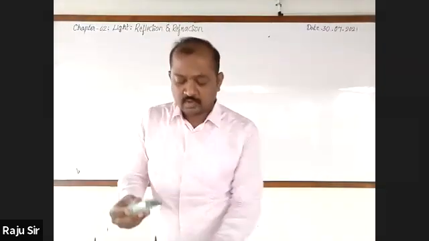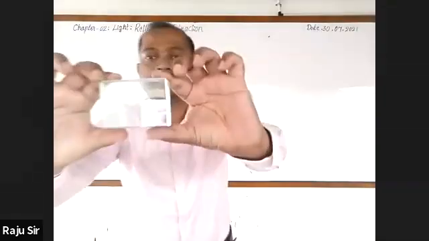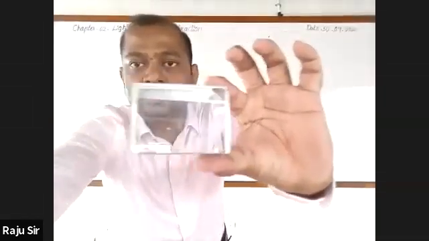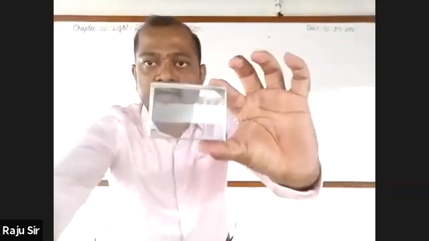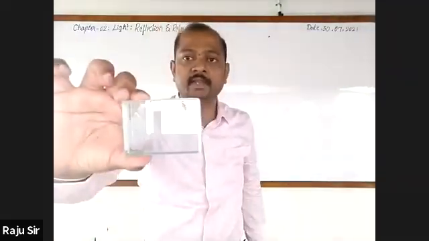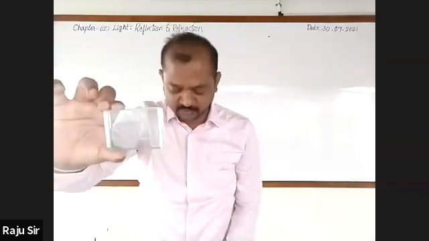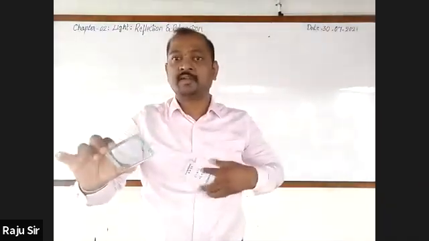See, observe this glass. How does it appear? Just by observing, you can tell whether its surface is plain or not. Plain, sir. See, it is plain, right? How do you come to know that it is plain? Because it is transparent, sir.